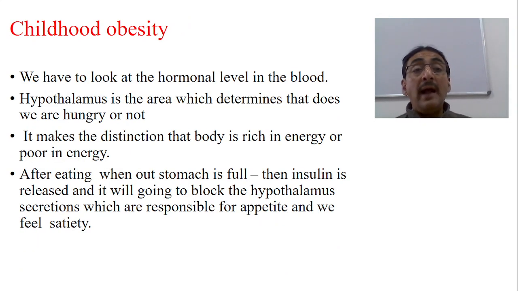So we have to look at the hormonal level in the blood. Hypothalamus is the area which determines whether we are hungry or not. It makes the distinction that the body is rich in energy or poor in energy. So after eating, when our stomach is full, then insulin is released and it will go and block the hypothalamus secretions which are responsible for appetite and we feel satiety. This is exactly what happens. We have seen it at the hormonal level. Previously, in the beginning, we have seen it at the enzyme level. Now we are seeing it at the hormonal level.